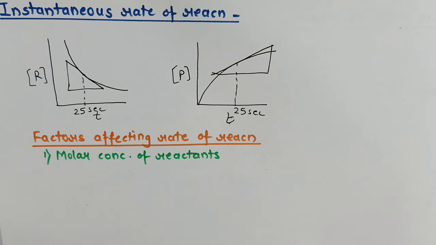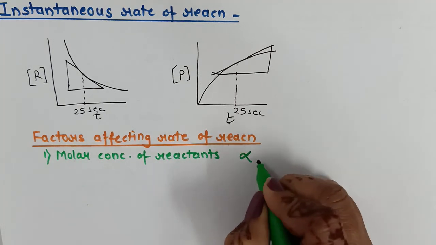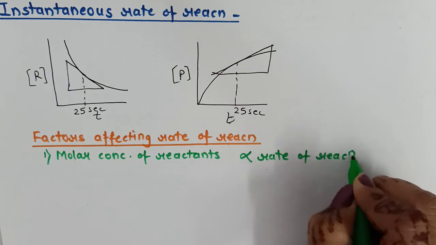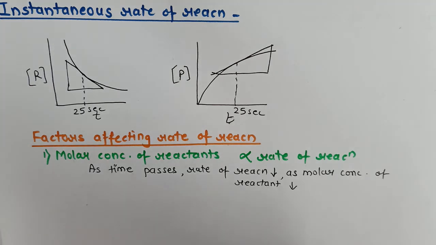At the starting of the video, I told you that chemical kinetics is that branch which will tell us what are the factors affecting the rate of the reaction. So let us study the factors affecting the rate of reaction. Obviously, the very first factor is molar concentration of reactant. Molar concentration of reactant is directly proportional to rate of reaction. So, as time passes, the rate of reaction will decrease as the molar concentration of reactant decreases.